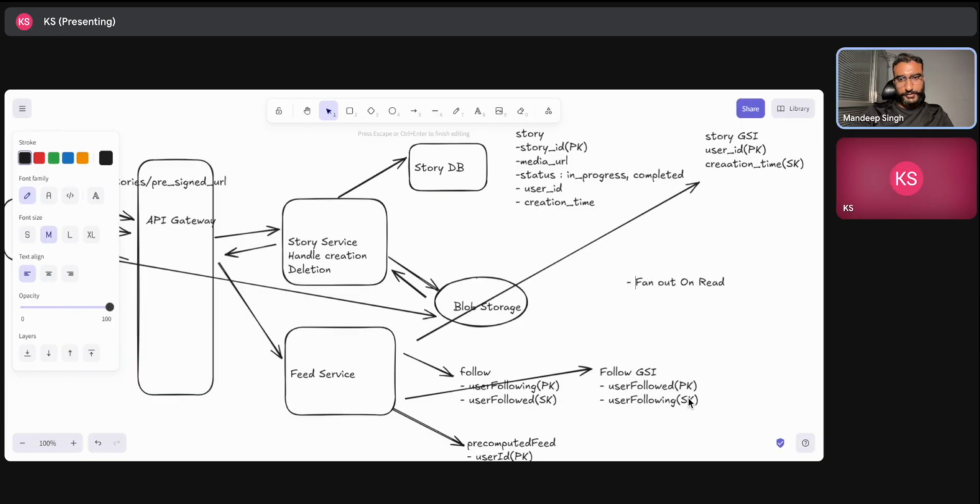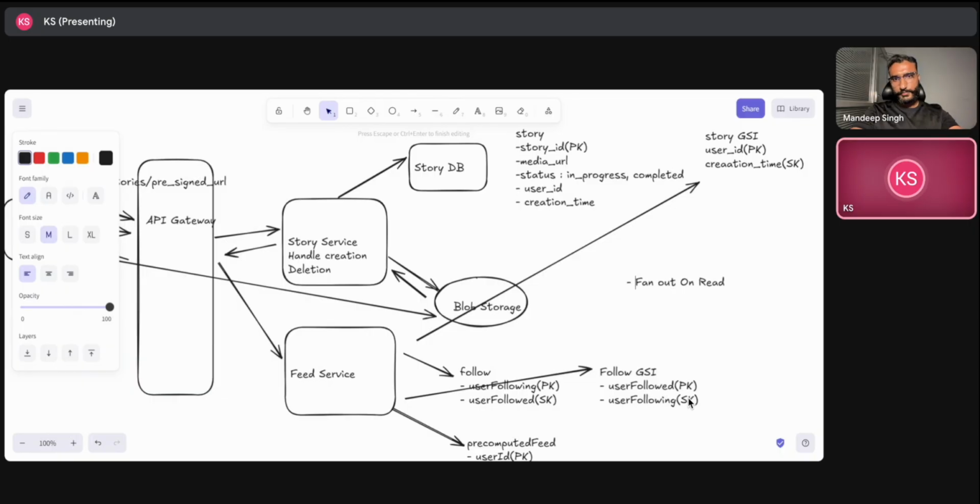Yeah, I mean, you keep on answering my questions, so I will again hold off my questions. And the one bottleneck which you mentioned, I think it pretty much solves the case for most of the users. But for a user with a huge following, I think we will have to discuss how we are handling that. Right, right.